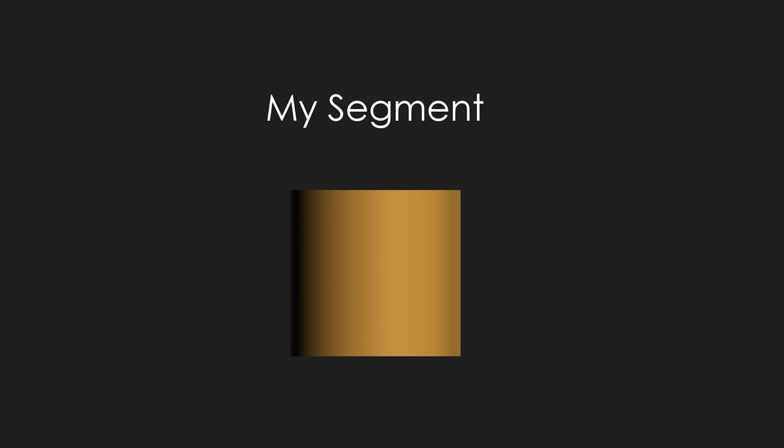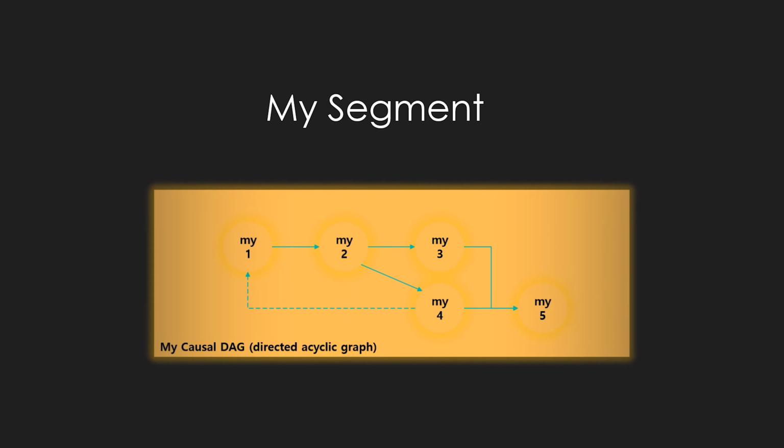Now let's take a look at these actions. Let's take an action called mySegment as an example. This behavior has another child behavior inside. Behaviors of the children have a causal relationship.